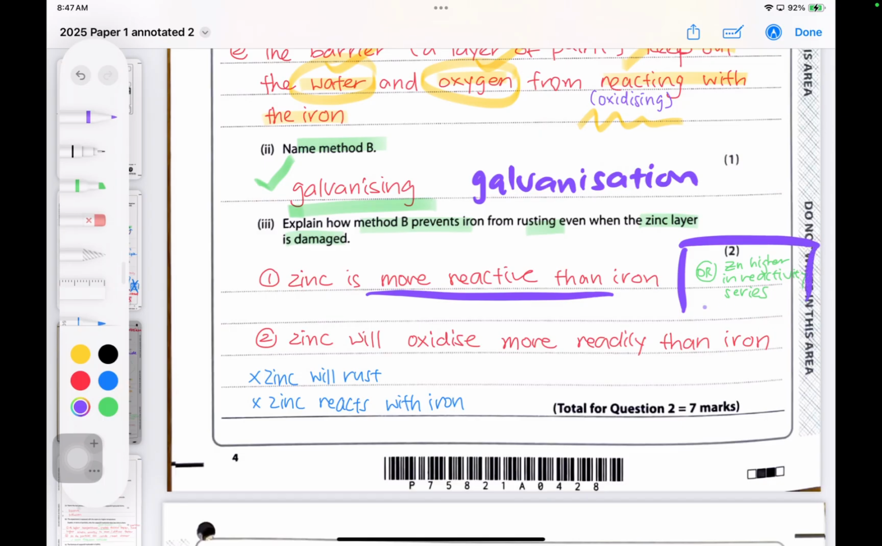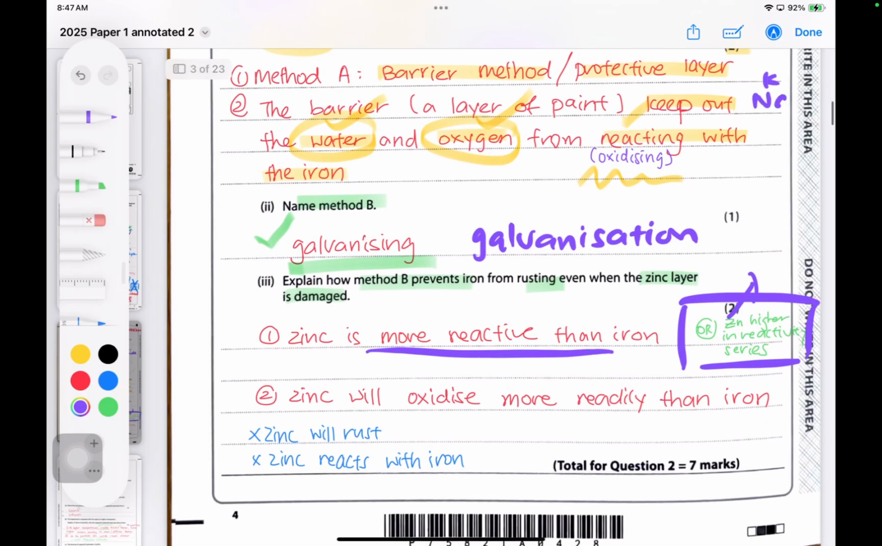In order for you to appreciate this answer, you need to go back to your reactivity series of metals, starting from potassium, sodium, calcium, magnesium, aluminium, zinc is over here, and then your iron is below zinc. So zinc is above iron, so that makes zinc more reactive than iron. And what would happen if the metal above is protecting iron? Here, the zinc will oxidize more readily than iron.